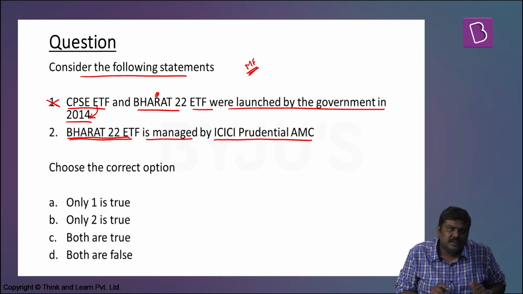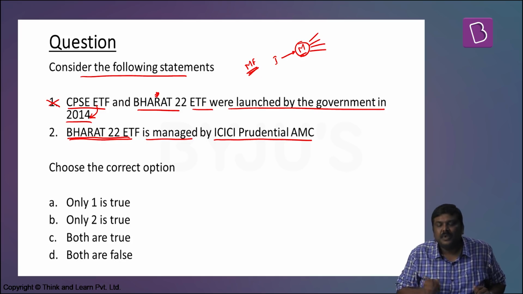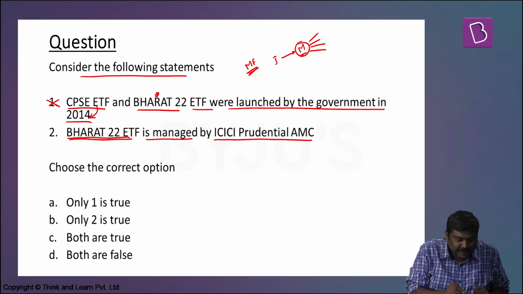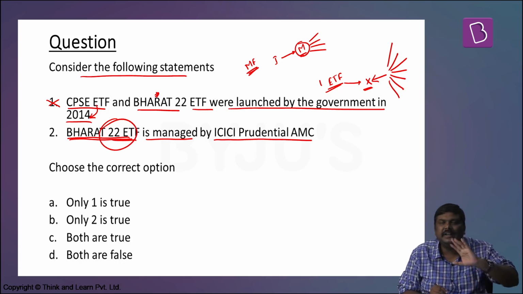In case of mutual funds, investors pool in their funds and the manager uses these funds to invest in the market. Now, in case of ETFs, if I purchase one unit of an ETF and pay, let's say, X rupees, a company will collect this X rupees and give it to the respective companies which are there in this Bharat 22 ETF.